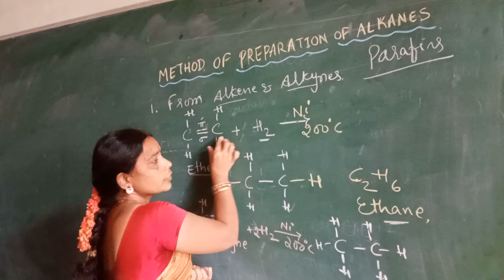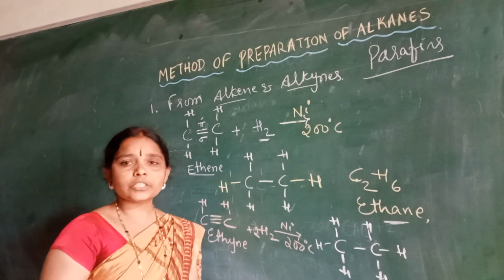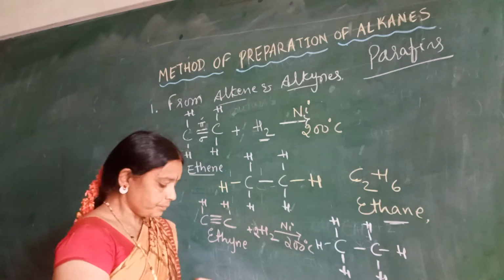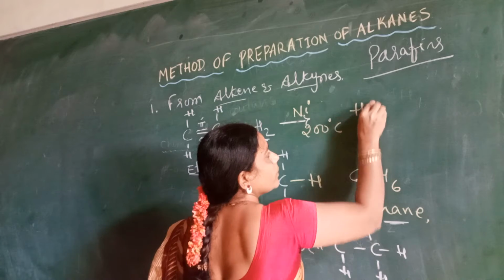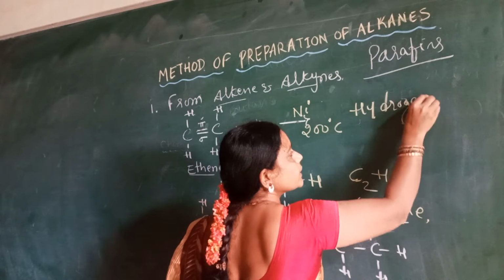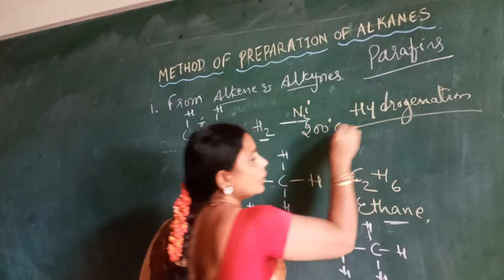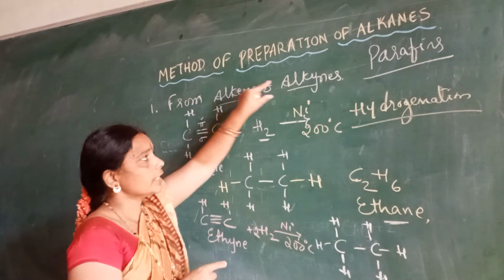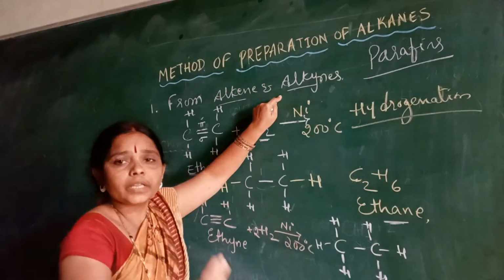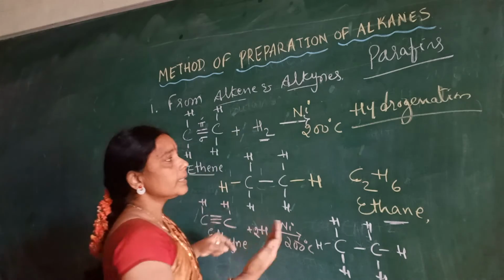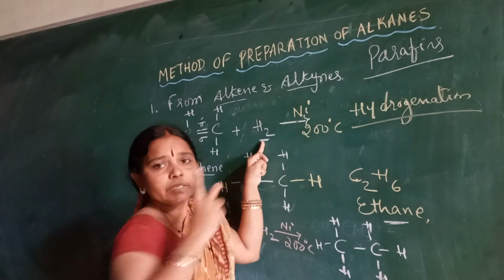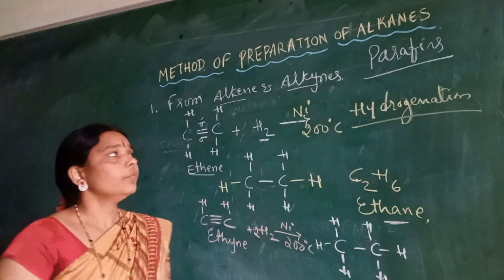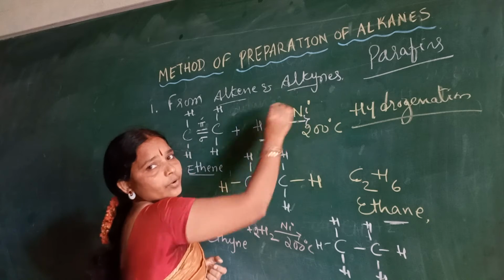Always this addition of hydrogen is to be carried out in the presence of nickel as a catalyst. So this reaction is also called hydrogenation. Why? Because the addition of hydrogen takes place here. So the first method of preparation is when an unsaturated hydrocarbon is converted into a saturated hydrocarbon in the presence of nickel as a catalyst at 200 degrees centigrade. Addition of hydrogen takes place for these 2 unsaturated hydrocarbons.